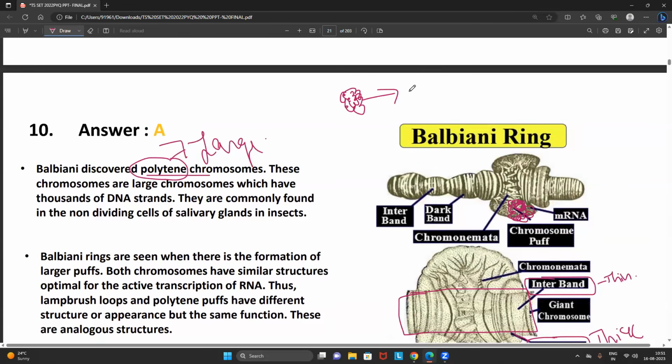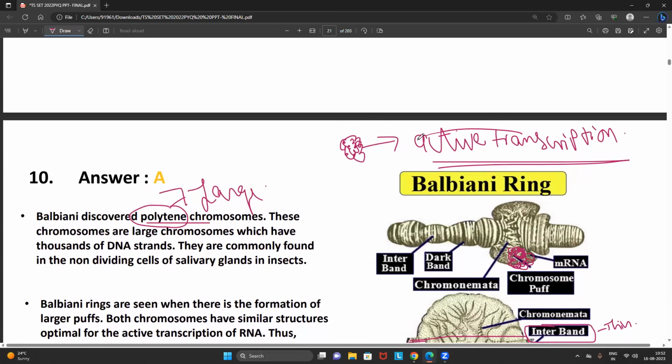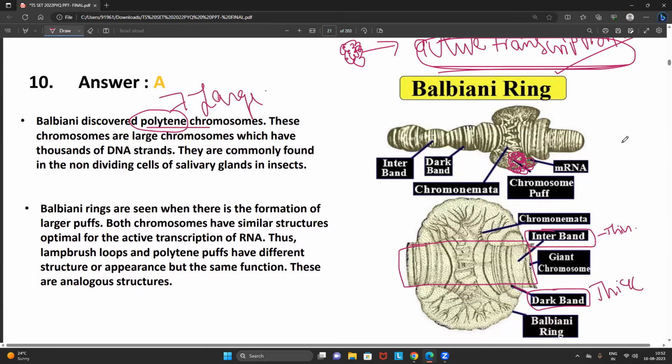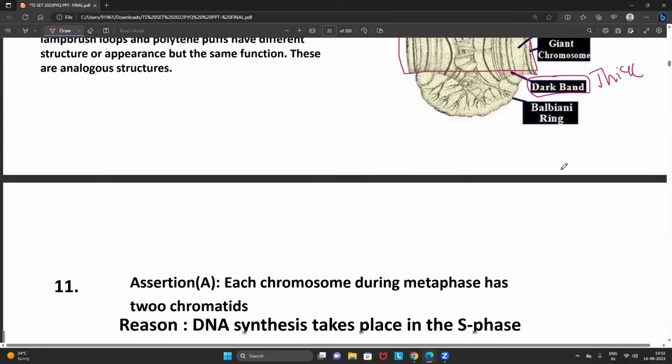I can tell all the students very clearly, Balbiani ring is the region where active transcription of RNA is taking place. Always try to understand where an abundant amount of active transcription is taking place. No need to get confused with that point.